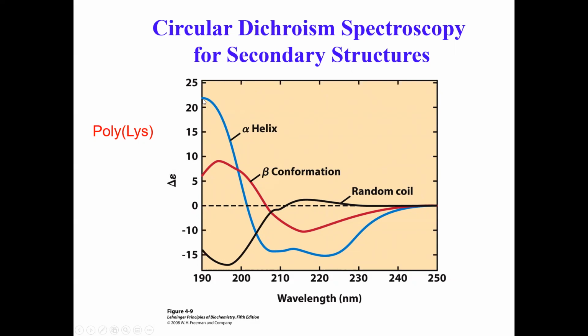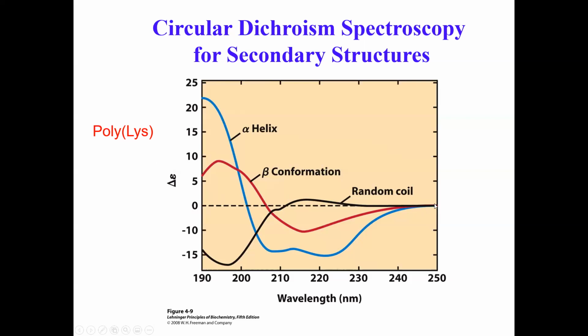So if your sample looks like the one traced here in blue, what you do in this instrument is simply scanning. You look at the difference, delta A, as you carry out a scan from 190 nanometers to, let's say, 250 nanometers, and you see what delta epsilon is.